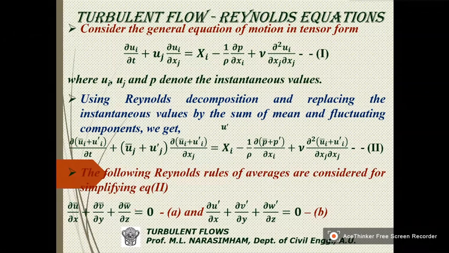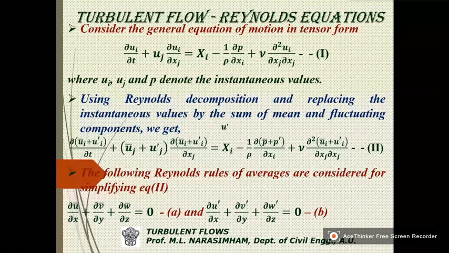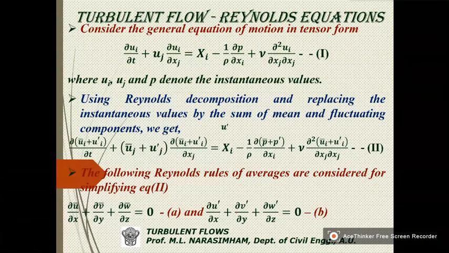Now, all of you, after this class is over today, from this day onwards, you try to understand this. This is the general equation in tensor form. Dou ui by dou t plus uj dou ui by dou xj is equal to xi minus 1 by rho dou p by dou xi plus nu dou square ui by dou xj dou xj.